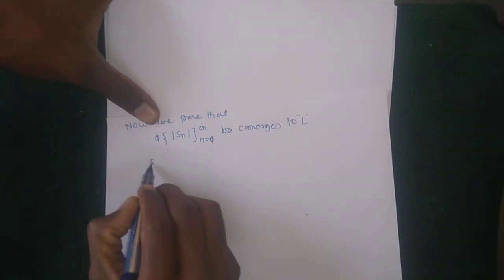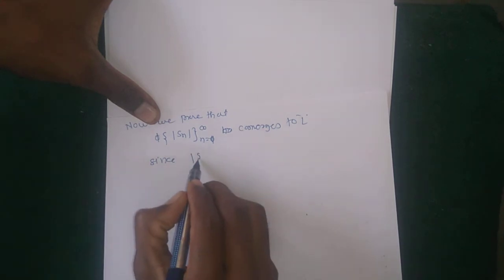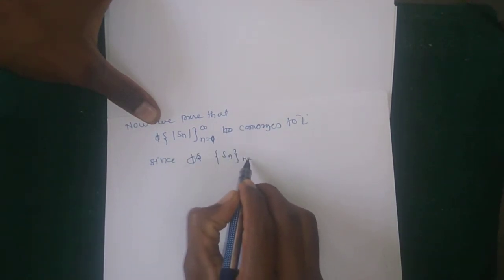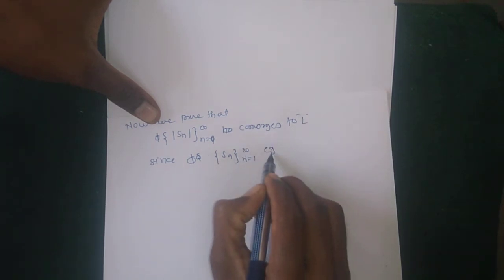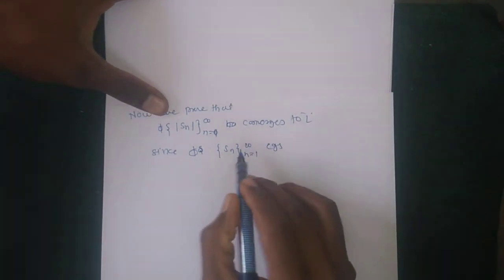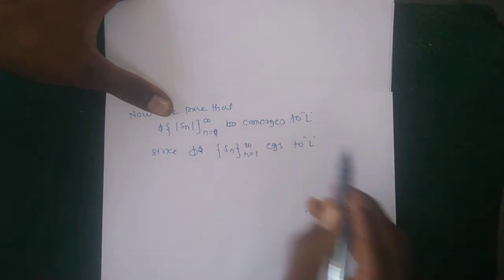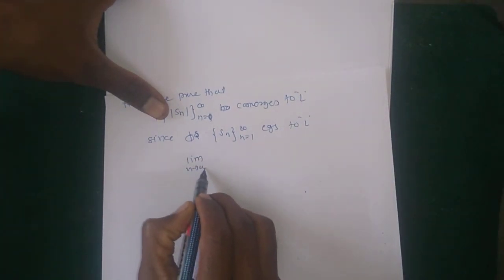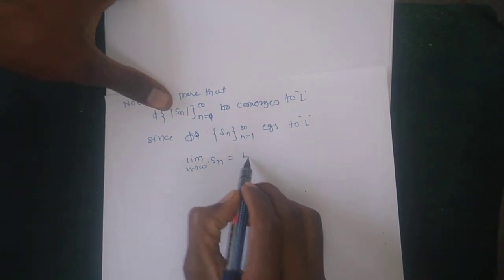Okay, here firstly, given that the sequence Sn has limit L, that is, the sequence Sn converges to L. Okay, that is, the limit as n tends to infinity of Sn is equal to L.